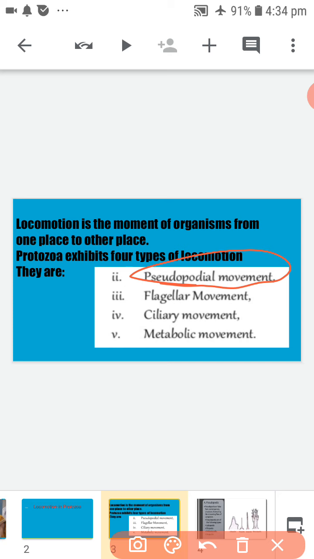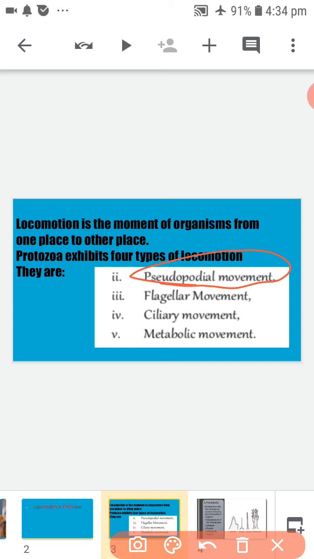This is the most primitive kind of movement, which is caused by contractility and is also a characteristic feature of Sarcodina and many Sporozoa.